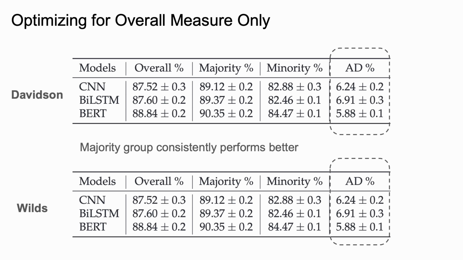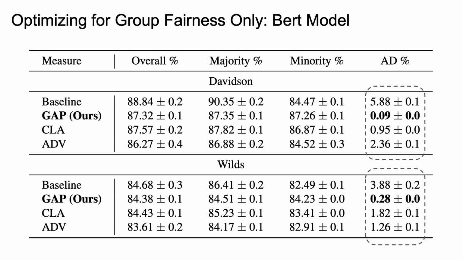As discussed earlier, when just optimizing for an overall measure like accuracy, without considering group attributes, classification models often get biased towards the group having statistical majority in the dataset. Accuracy difference, or AD, is the measure of the discrepancy in group performances. When we keep the same neural model but instead optimize it for group fairness only, we observe significantly lower values of AD, or group level discrepancy. Since our gap loss is explicitly designed to minimize accuracy deviation between groups, we observe gap to have the least AD. Results shown here are over 5 runs.